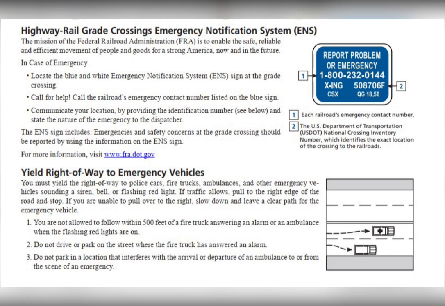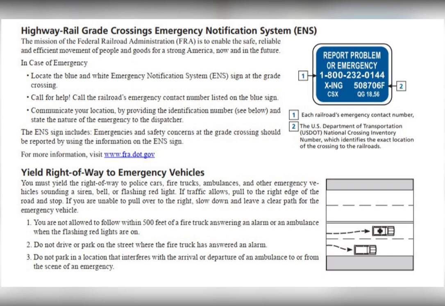Yield right-of-way to emergency vehicles. You must yield the right-of-way to police cars, fire trucks, ambulances, and other emergency vehicles sounding a siren, bell, or flashing red light. If traffic allows, pull to the right edge of the road and stop. If you are unable to pull over to the right, slow down and leave a clear path for the emergency vehicle. 1. You are not allowed to follow within 500 feet of a fire truck answering an alarm or an ambulance when the flashing red lights are on.